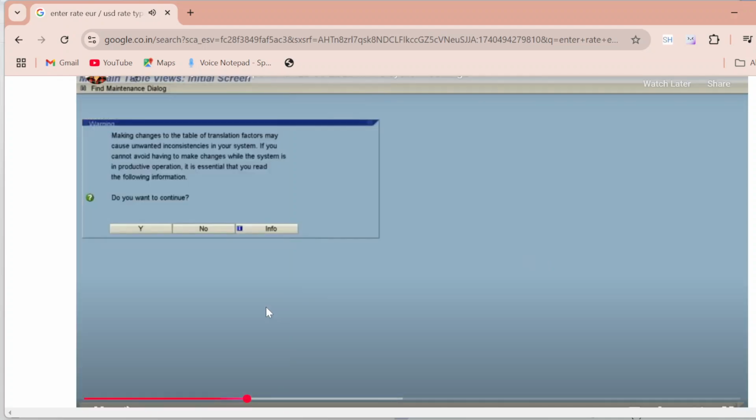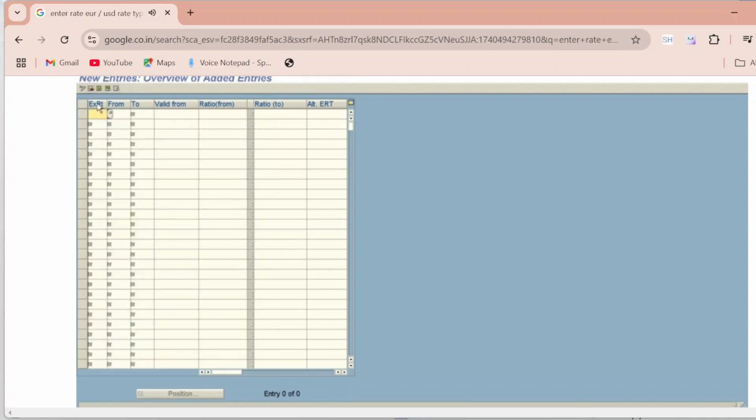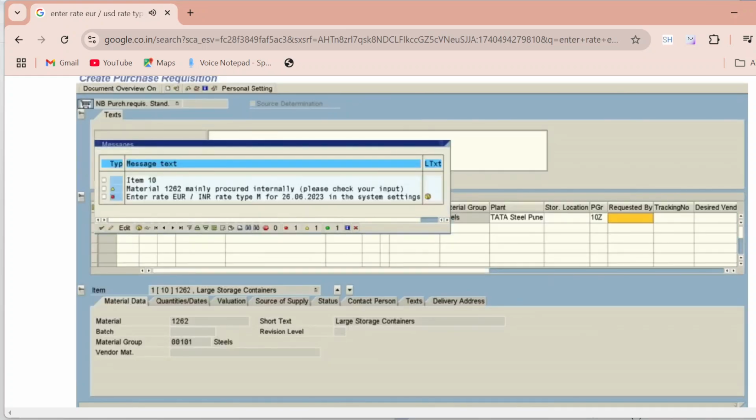OBBS. So here, euro to INR, we are not getting any information here. So we need to create new entries. It is saying the exchange rate. So exchange rate means your rate type. The rate type is equal to exchange rate here.